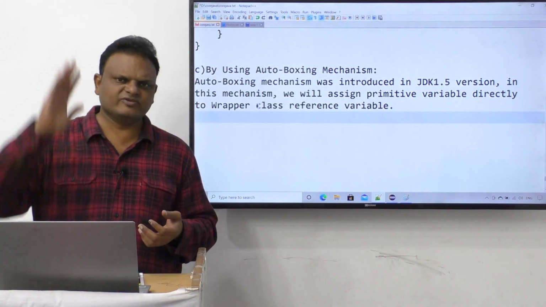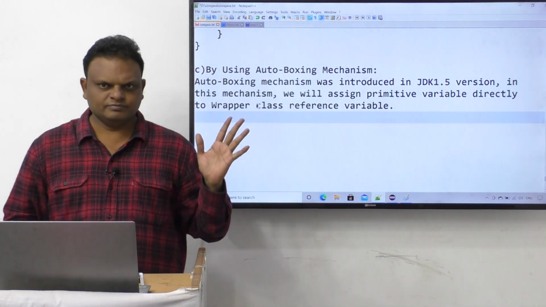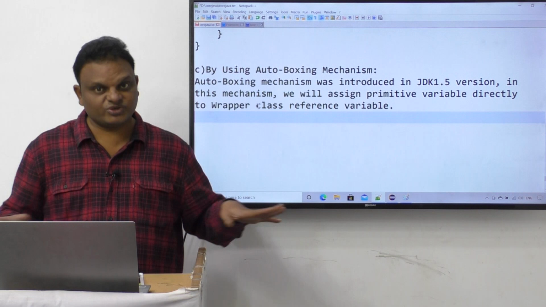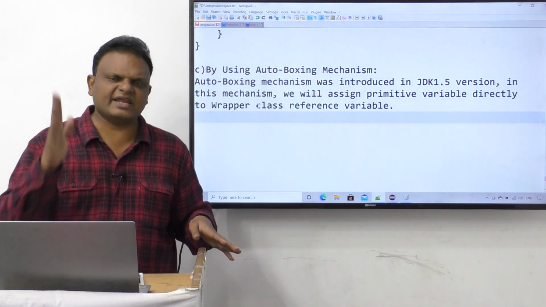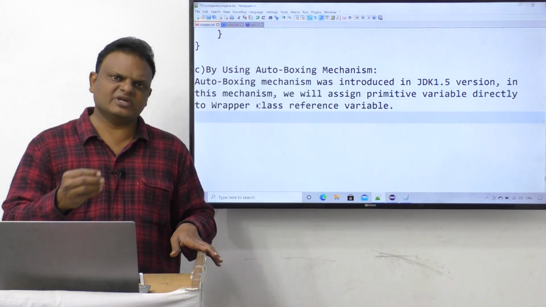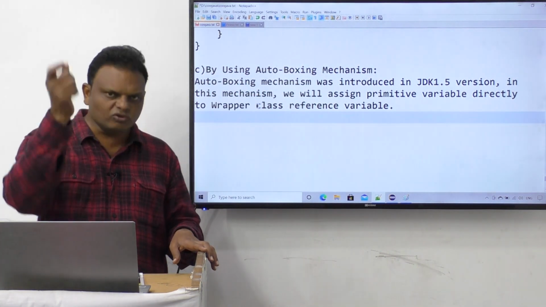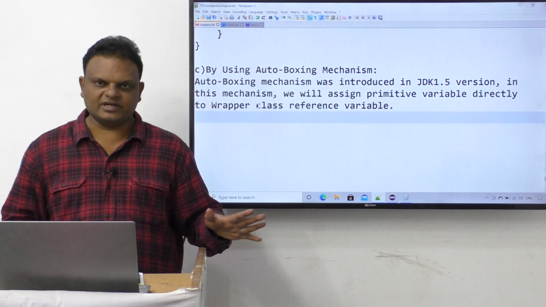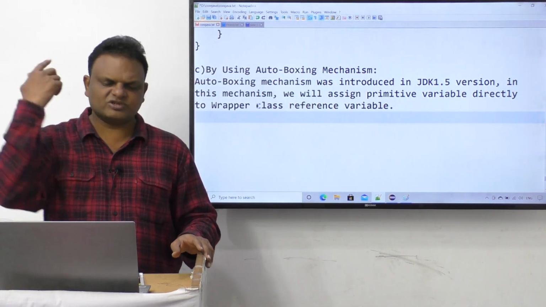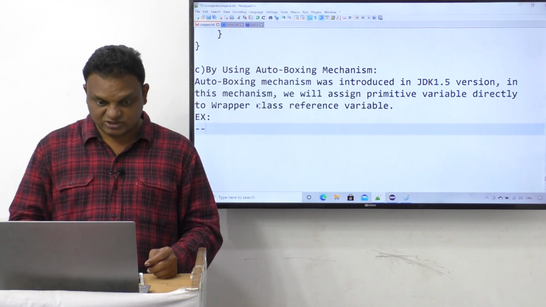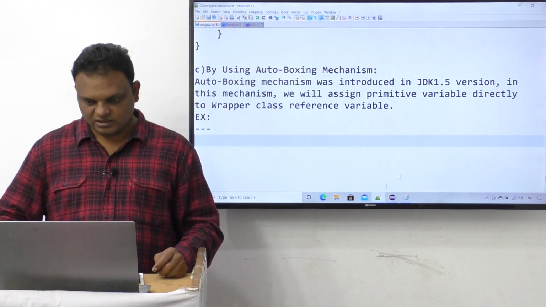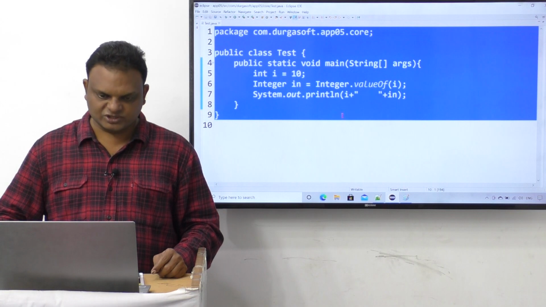Internally that conversion will be performed by the JVM. Then it is not required to use any constructor, any valueOf method, or any predefined library. Directly we can assign a primitive variable to a wrapper class reference variable, and automatically, internally, the conversion is performed. This mechanism was provided from Java 1.5 onwards.